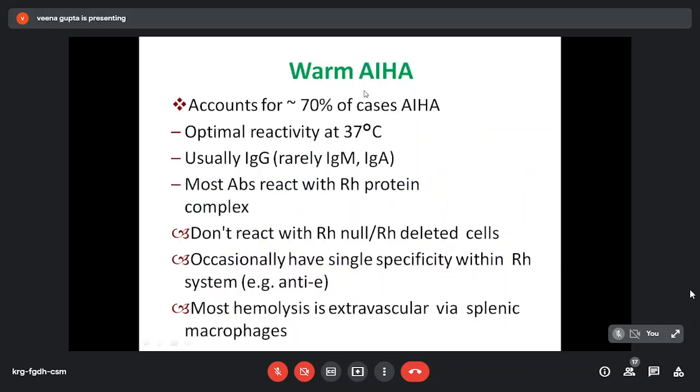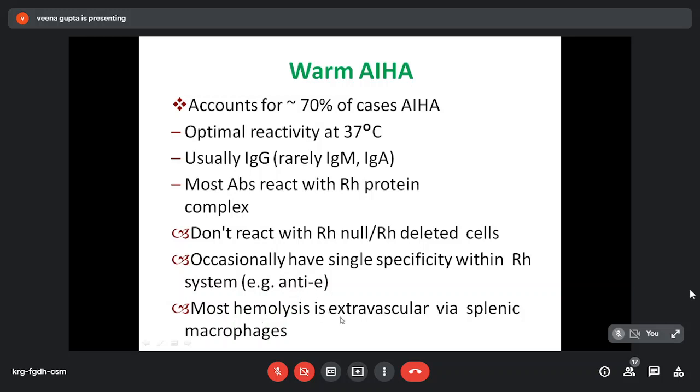First, we discuss warm autoimmune hemolytic anemia. They account for 70% of cases of autoimmune hemolytic anemia. Here, optimal reactivity is at 37 degrees centigrade, and it is usually IgG mediated. Rarely it can be IgM or A, but mostly it is IgG mediated. And in this, most antibodies react with the Rh protein complex because they don't react with Rh null or Rh deleted cells. Occasionally, they may have single specificity within the Rh system, that is e.